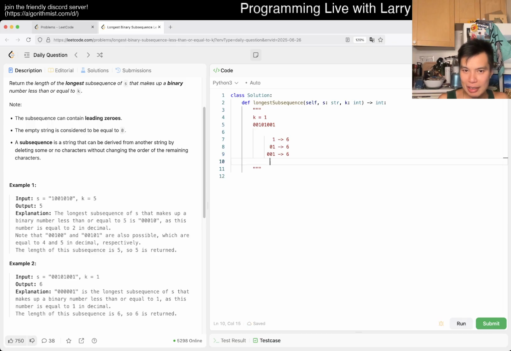No change. And then now you have 1, 0, 0, 1, and again, that means that this number is too big, and we have to remove a digit. And like I said, maybe you can remove this and then this and then this to use this 1, but what if you just don't have to? What if you just skip it, right? Because it's subsequence, so you have 6, and then now that's it, right? We're done.